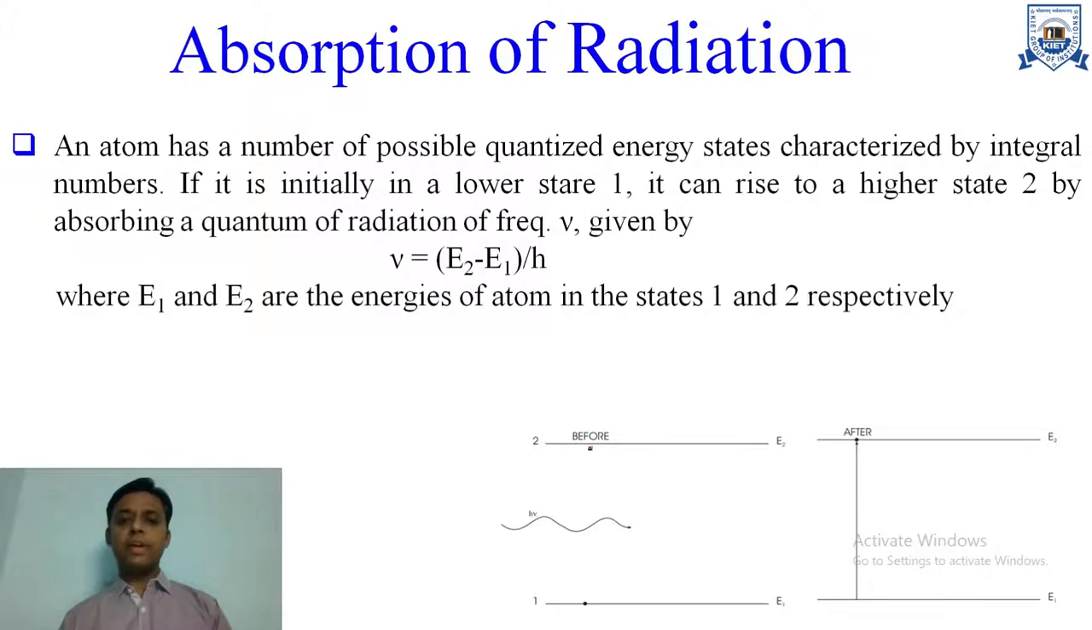And the most important point is that the energy of the photon is equal to the difference of energy of the two states, that is h nu is equal to E2 minus E1. So nu can be written as E2 minus E1 divided by h.